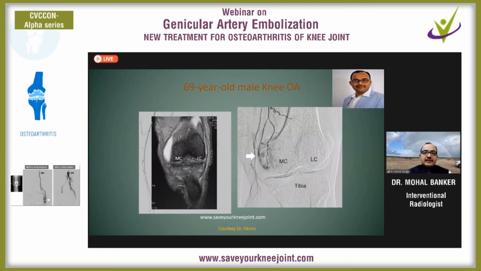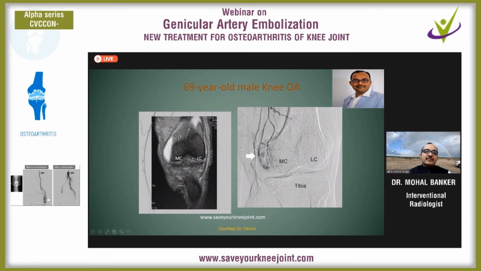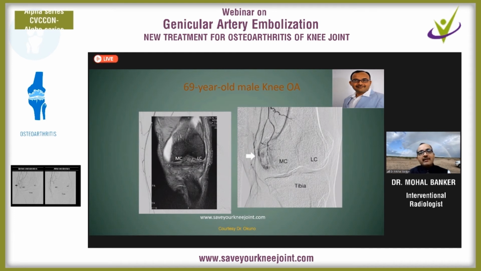Now an MRI was done, and the MRI shows synovial effusion near the medial condyle of the femur, and on the same side, when selective genicular angiography was done, this shows the hypervascularity. So the combination of the MRI, which is a sign of chronic inflammation, is confirmed on the selective angiography. This combination is a good indication for genicular artery embolization.